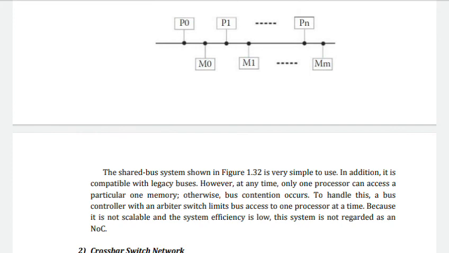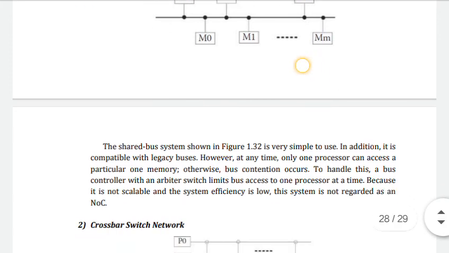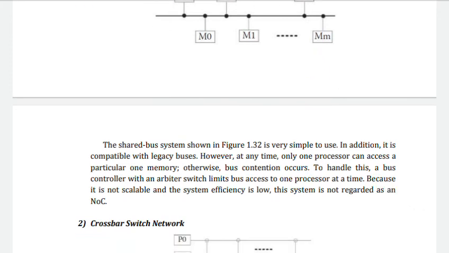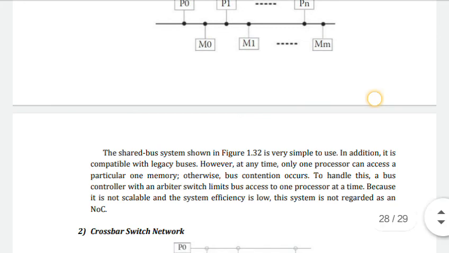It is very simple to use. The bus is shared among the memory as well as the processors. In addition, it is compatible with legacy buses. However, at any time only one processor can access a particular memory, otherwise bus contention occurs.